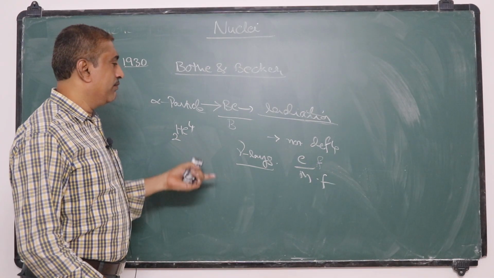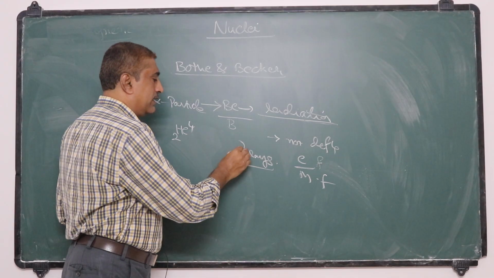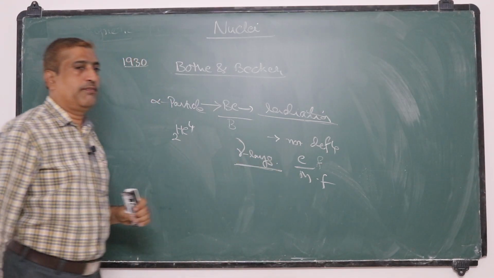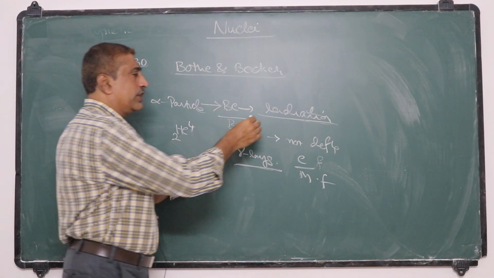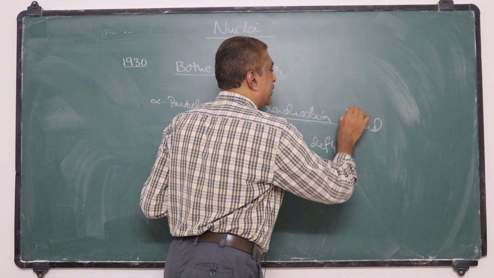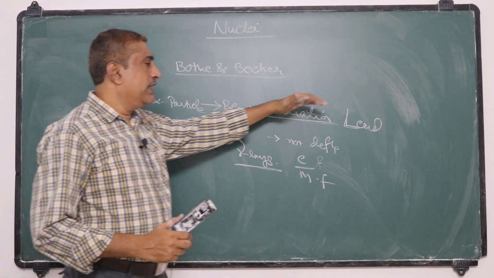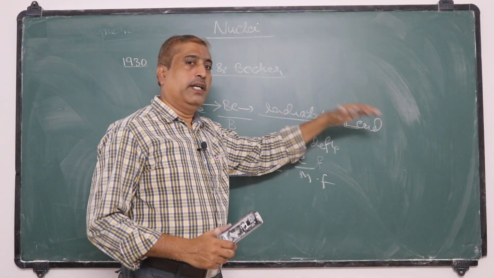So they thought the radiation emitted from beryllium is gamma rays, and they allowed this radiation to pass through lead sheets.